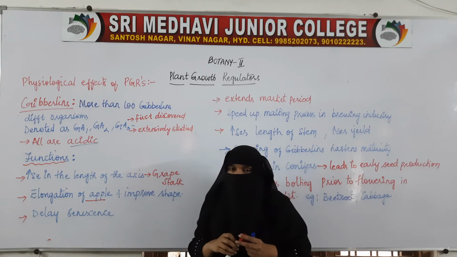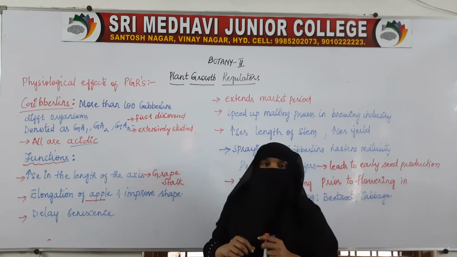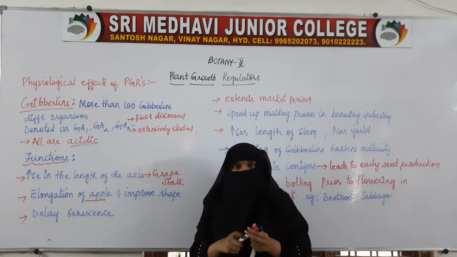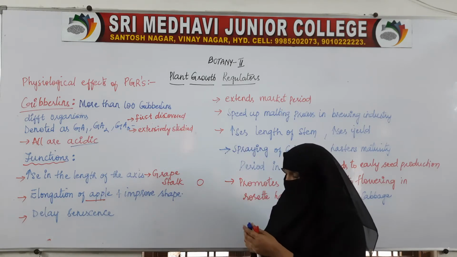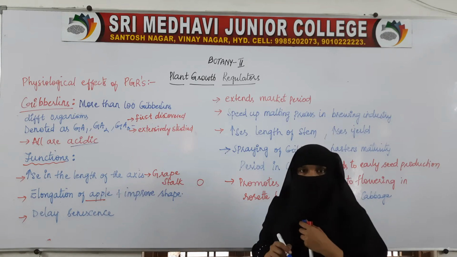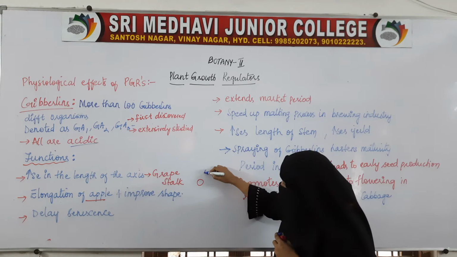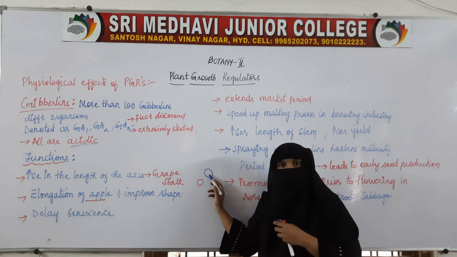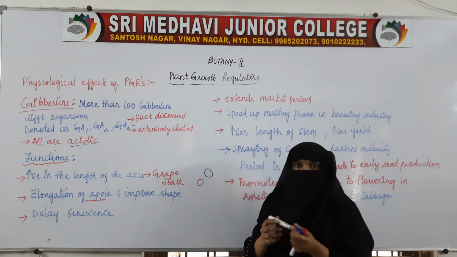When you spray it, the gibberellic acid will help the plant increase the size of the fruit. Earlier, the size of the fruit was this much. Now, when you apply gibberellic acid, the size of the fruit will increase, and the shape will also be improved. Two things are happening.